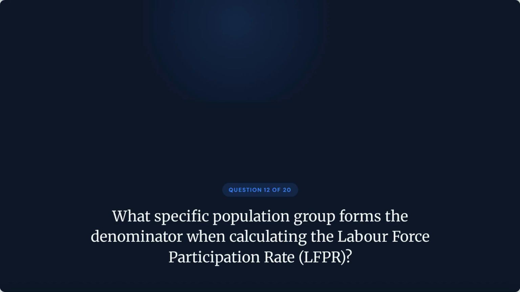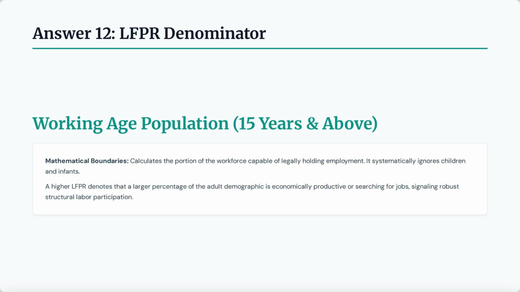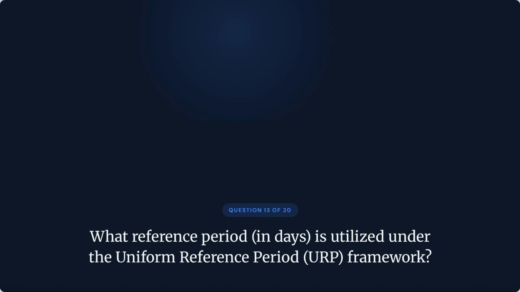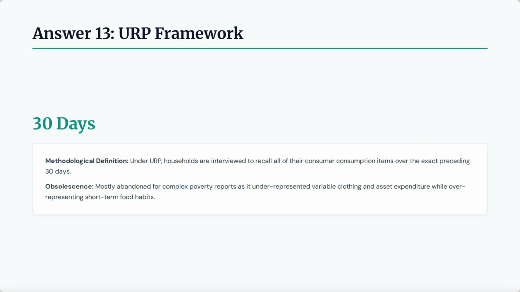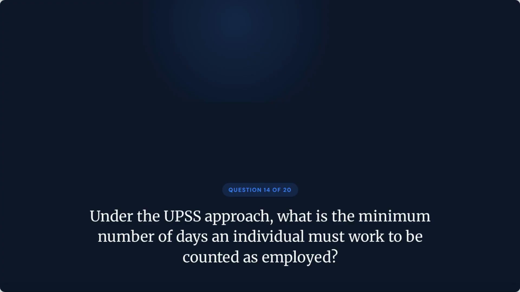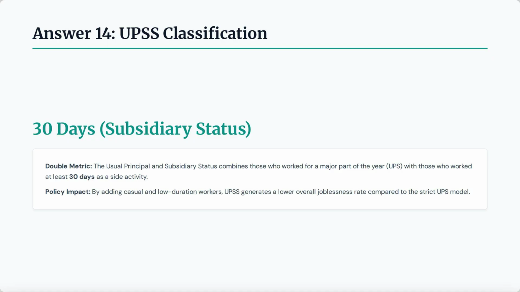Question 12. What specific population group forms the denominator when calculating the labor force participation rate, LFPR? The correct answer is LFPR denominator. Question 13. What reference period, in days, is utilized under the Uniform Reference Period, URP, framework? The correct answer is URP framework. Question 14. Under the UPSS approach, what is the minimum number of days an individual must work to be counted as employed? The correct answer is UPSS classification.